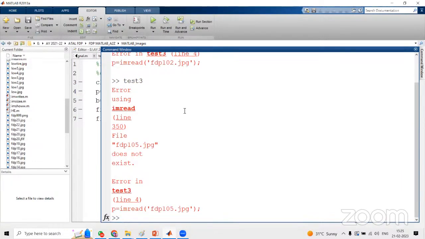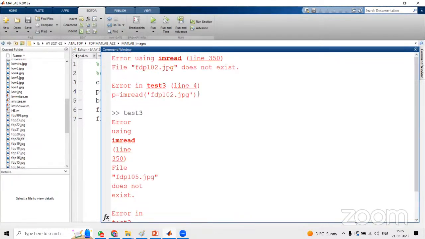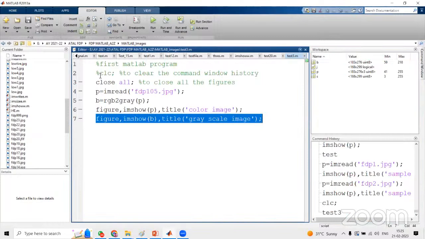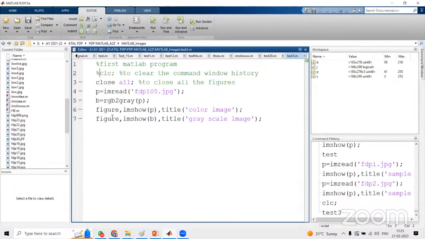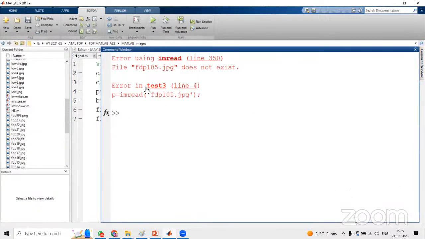When you see the command window, the previous error is also available, and the current program error is also available. Why are we not using CLC? If you use CLC, the previous error will be removed immediately. That means it will clear the command window history. So now let me remove the comment on CLC. I'll use CLC without any comment. If I execute this program, now you will see the command window. Whatever previous errors and data are cleared, just the current program error: FDP 105.jpg does not exist.